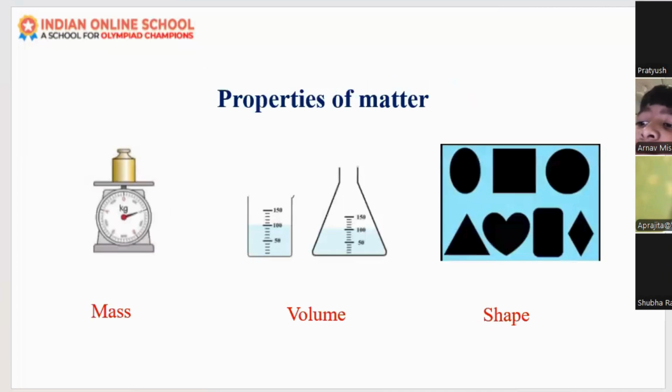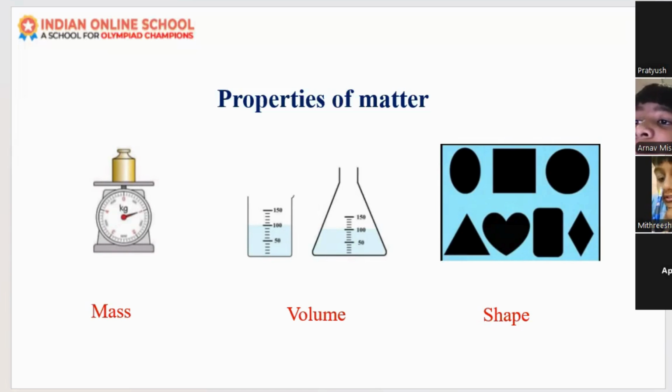Now we will see what are the different properties of matter. Properties of matter means what? It has mass, first of all, then volume, then shape. Volume means what? Volume means the amount of space it occupies. How much space it wants to occupy.